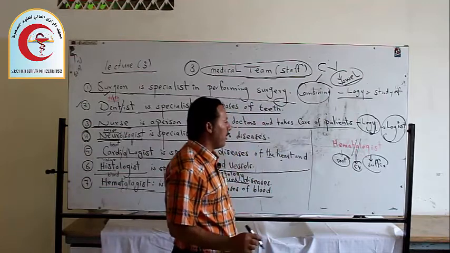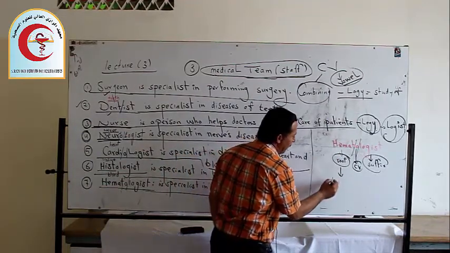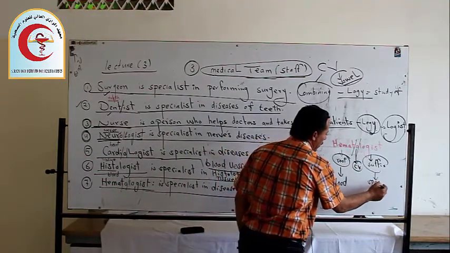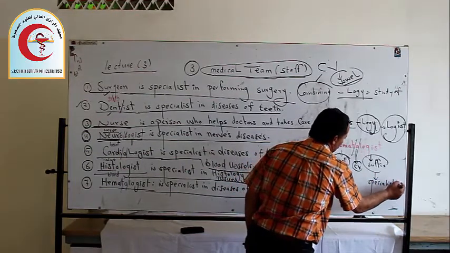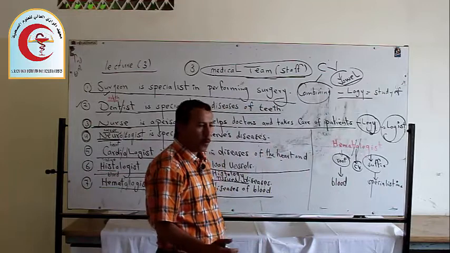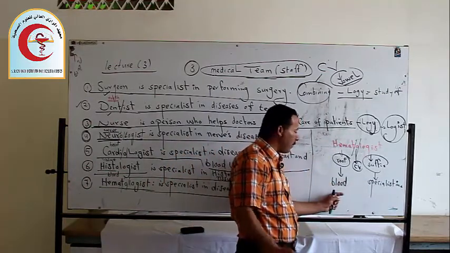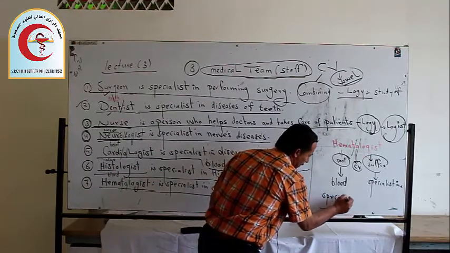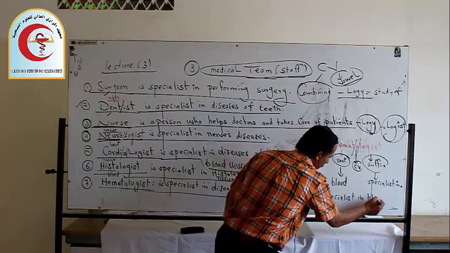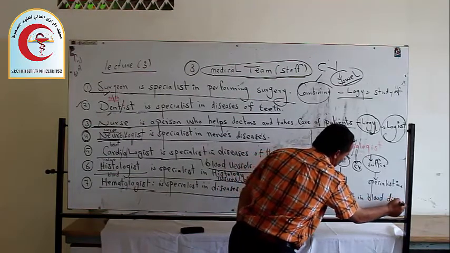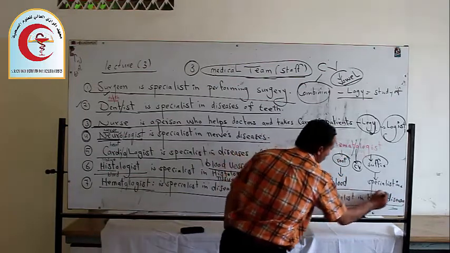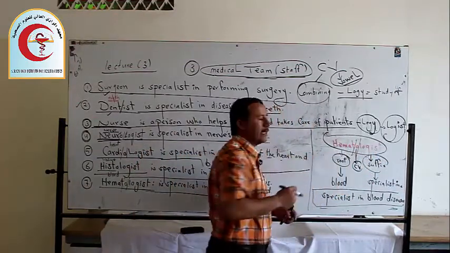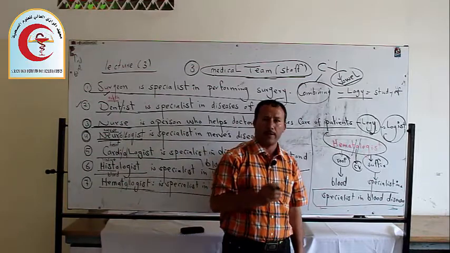So this is the structure. Then for the meaning, hemat means blood or blood disease, and logist means specialist in. When we read the term, we read it from backward to forward: specialist in blood, in blood disease. This is the meaning of all the terms. It's a very big term, but when we analyze it, we do so in a simple way.